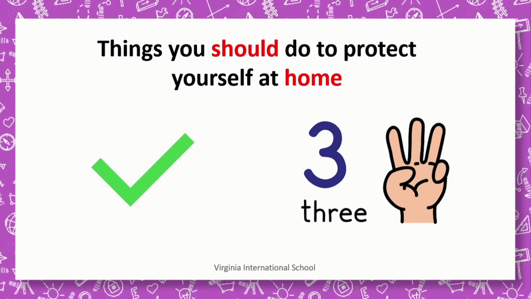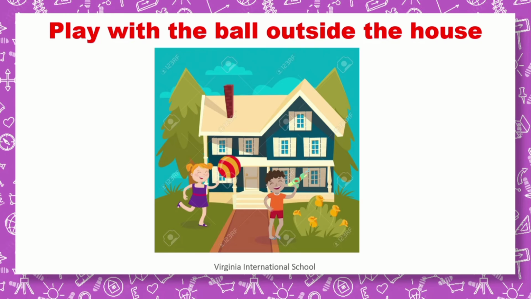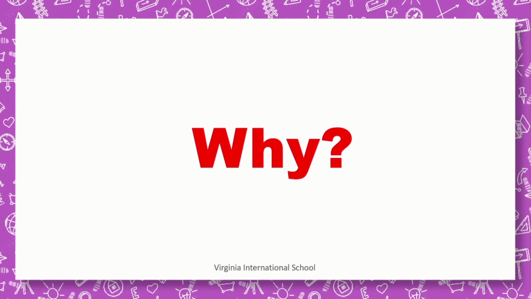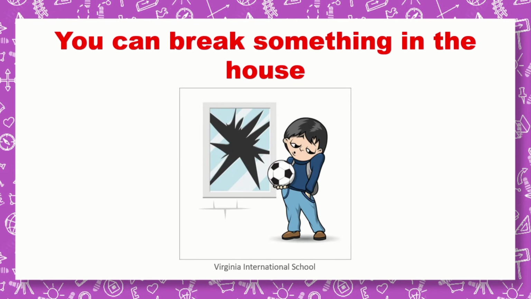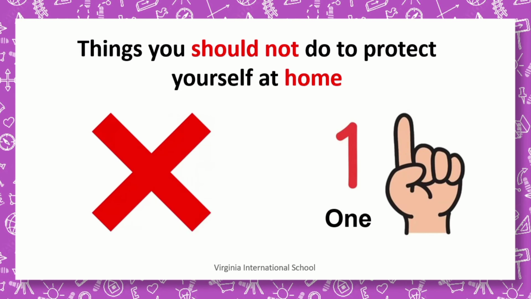Number 3 is play with the ball outside the house. If you're gonna play with the ball or anything that flies around, you need to play outside the house. Why? Because you can break something in the house. You can break a window that's made of glass, or anything made of glass inside the house can be breakable. So you need to play with the ball outside the house.